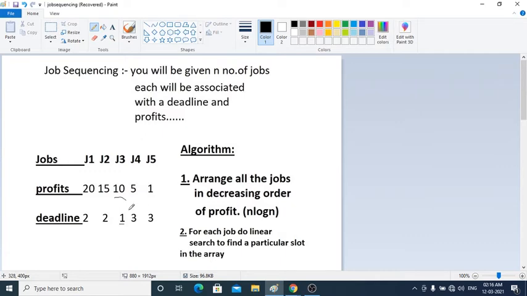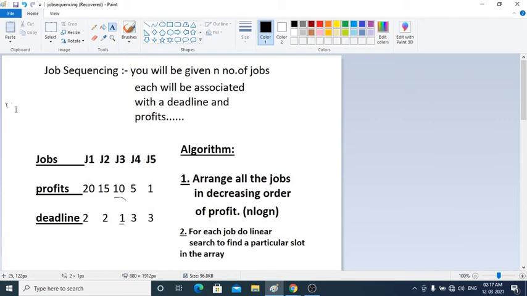Okay, so it's not that each job is taking up 2 hours. Each job takes up 1 unit of time only. Okay, so there are two presumptions here. I'm sorry for fumbling. The first one is that each machine takes 1 unit of time.